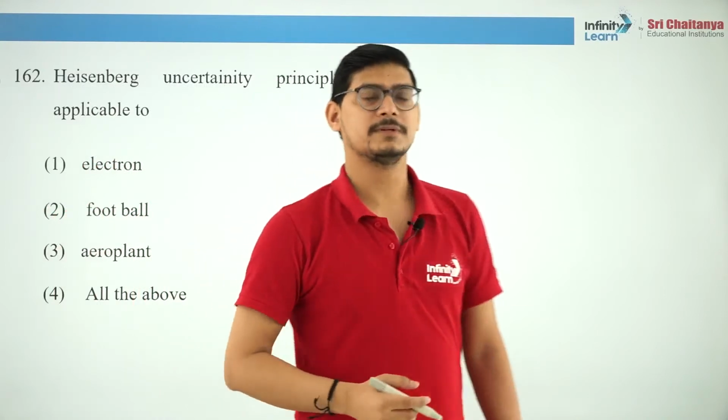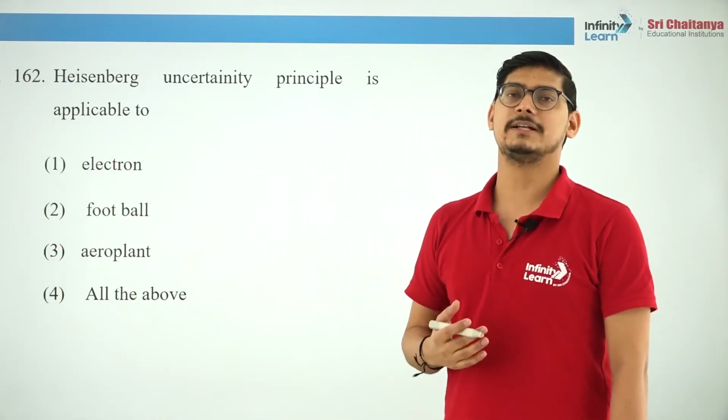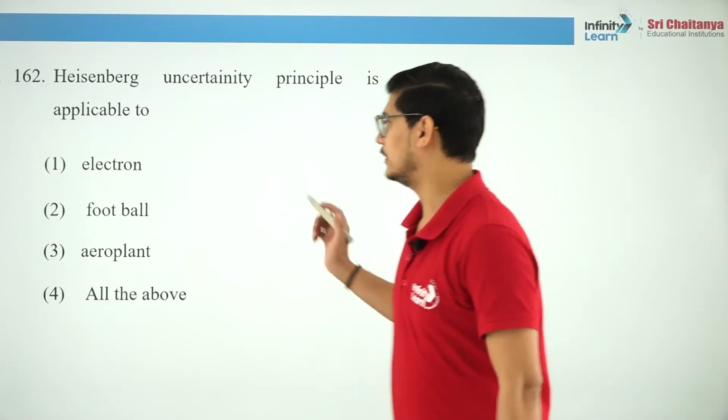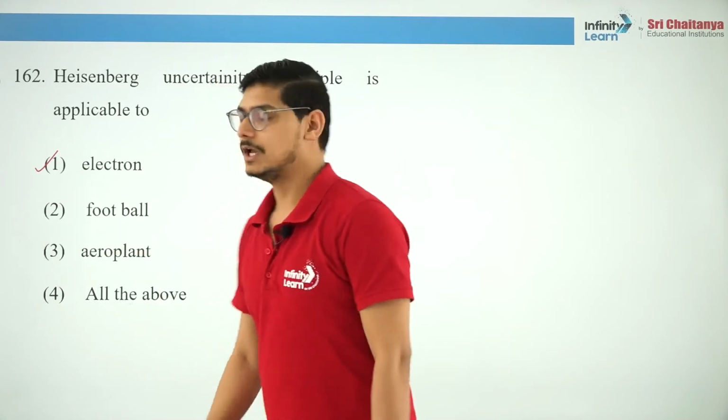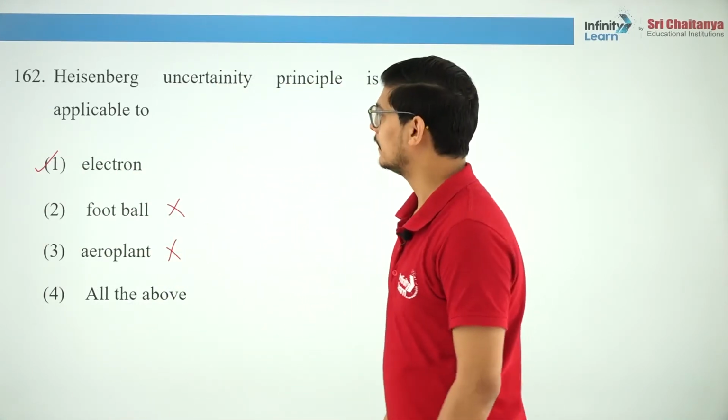Heisenberg's uncertainty principle is applicable to microscopic objects only, because it tells you about the wave nature of particles, and the wave nature of particles is only applicable to microscopic objects. Football and aeroplane, they are very big objects.